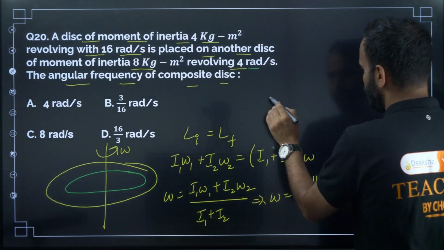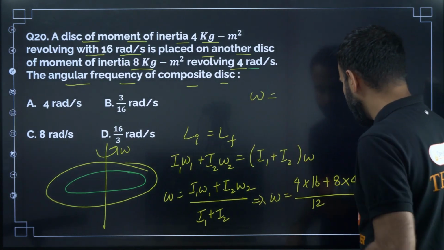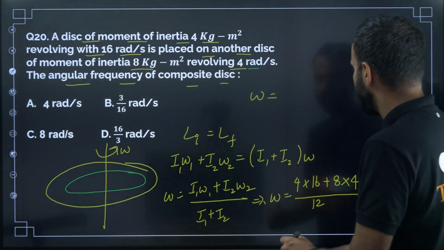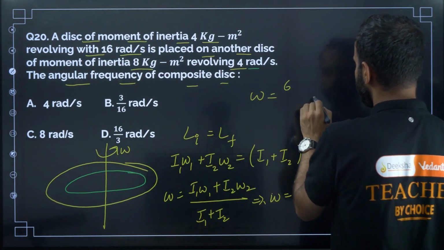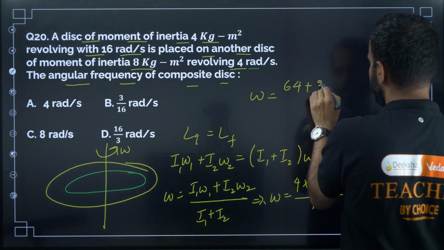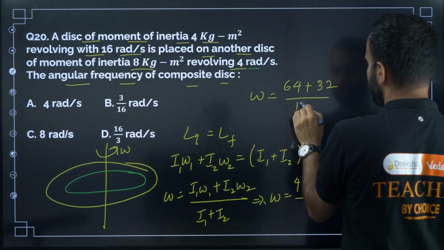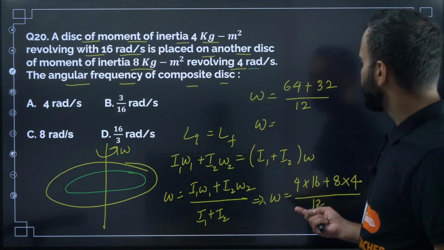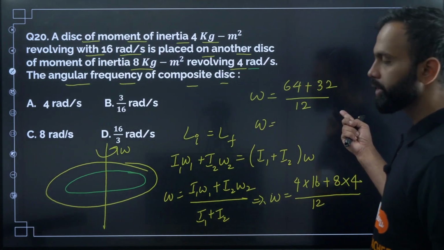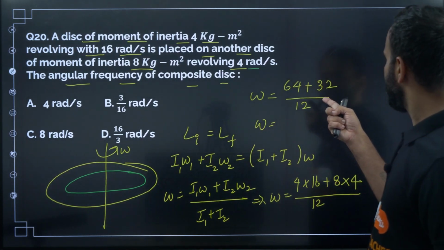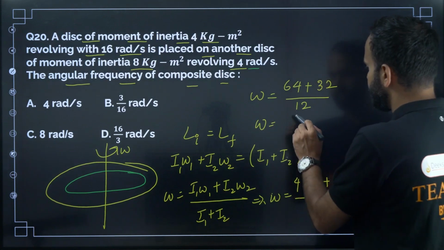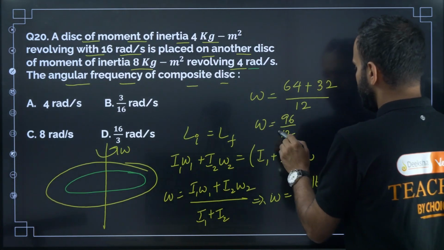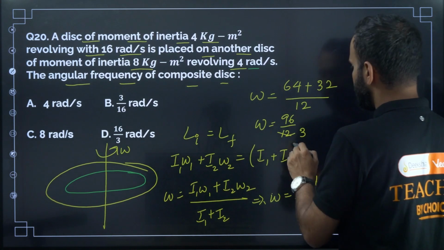So omega is equal to 16 × 4 is 64, plus 32, divided by 12. So omega is 64 plus 32 is 96, right? 96 divided by 12. Okay, so 4 × 3 is 12, right?